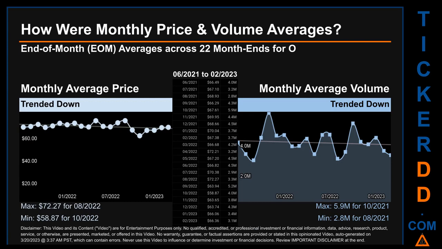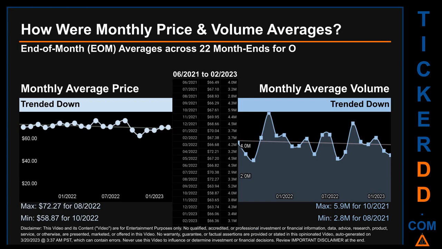How were price and volume averages for O? Across 448 trading days, there were a total of 22 month ends, of which monthly averages for daily price and volume were calculated. Overall, monthly price average trended down while monthly volume average trended down.